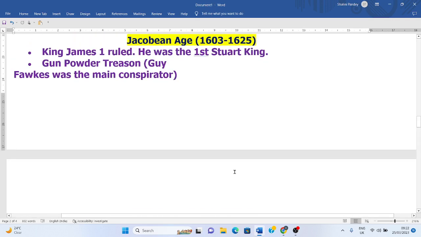A very important event which happened during this age was the Gunpowder Treason, or Gunpowder Plot. Its conspirators were a small group of Catholic supporters. They wanted to murder King James the First, and they wanted to restore Catholicism in England once again. Guy Fawkes was the main conspirator and plotter of the Gunpowder Treason, and he was later arrested by the king's men with his supporters, and he was executed.